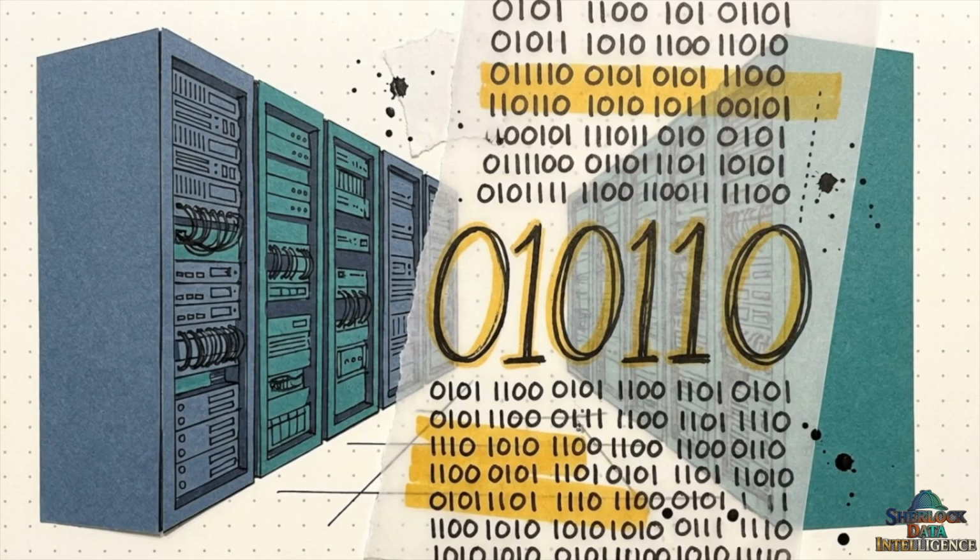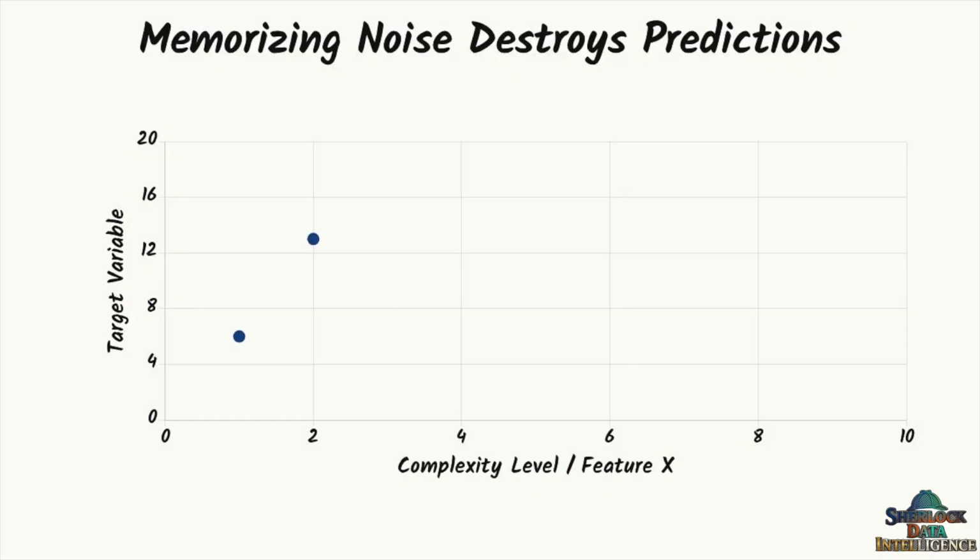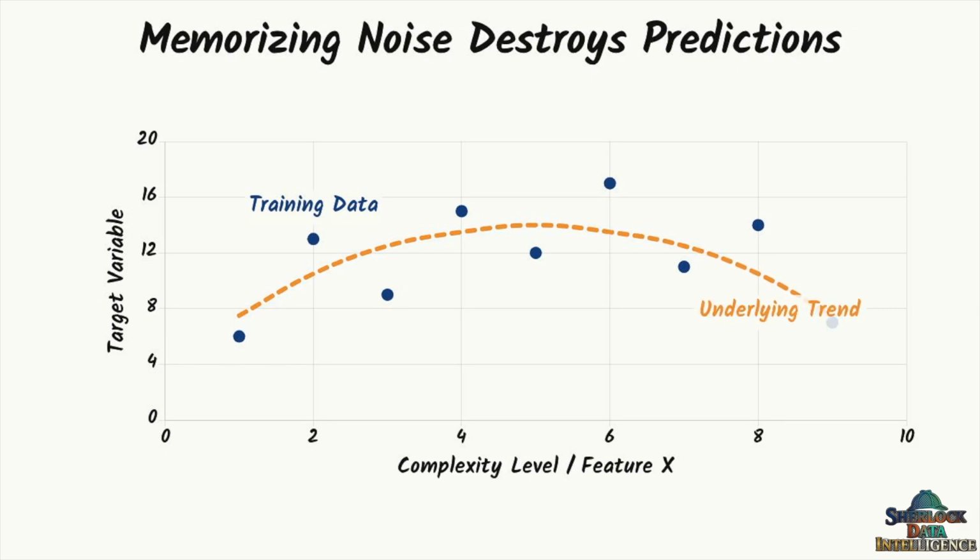Machine learning algorithms perceive our world entirely through data, but gathering maximum data doesn't guarantee maximum understanding. Often, it just creates maximum noise. This standard scatterplot shows a machine learning model's objective, drawing a simple, smooth trend line to capture the general pattern. But given too much mathematical freedom, the model memorizes the data, violently contorting to hit every single point perfectly.